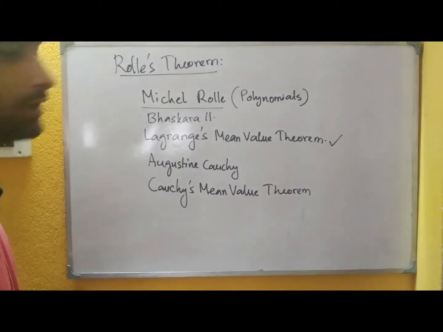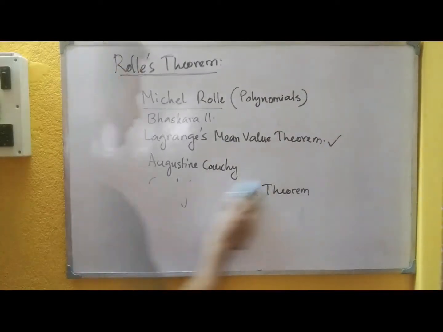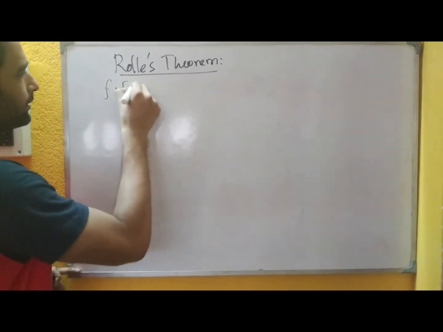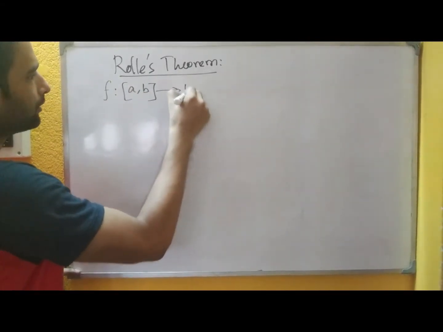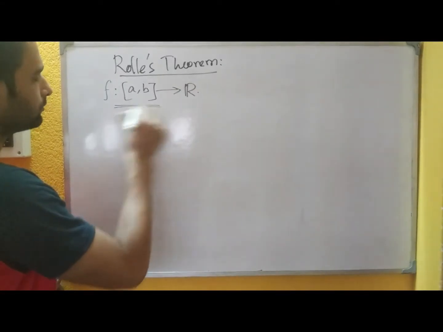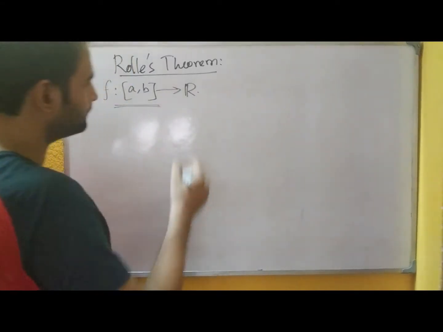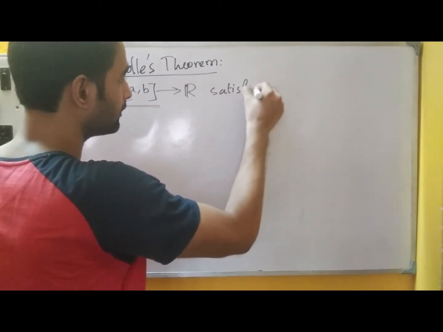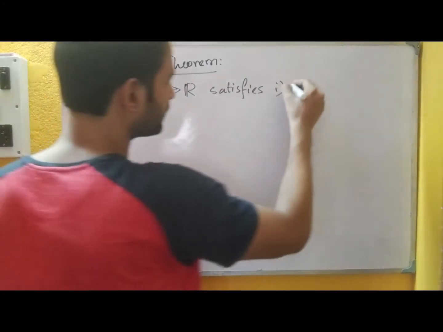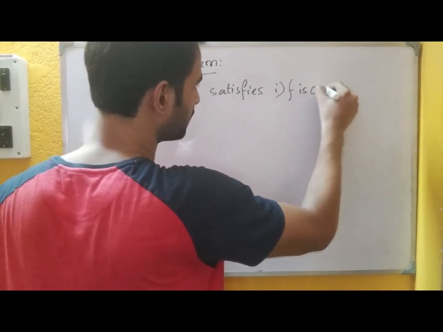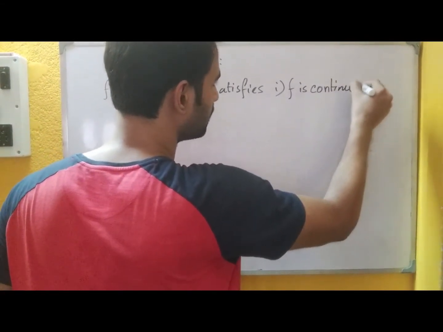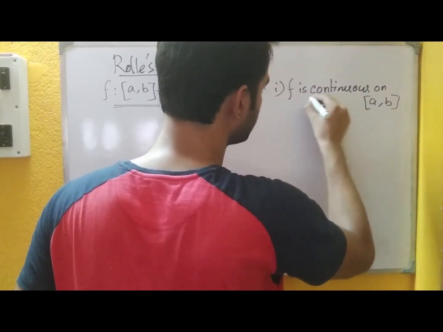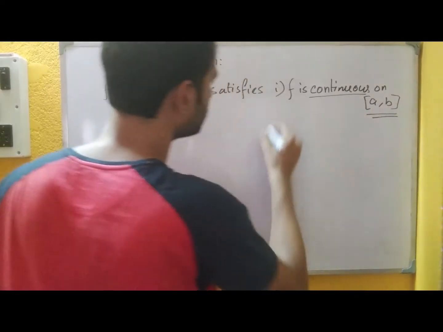So let us start with Rolle's theorem. Rolle's theorem says that suppose we have a function f that is defined on the closed interval a b to R. Note this closed interval here, and this function satisfies three conditions. Number one, this function is continuous on the closed interval a b. It's a very important thing that the continuity should be on the closed interval.